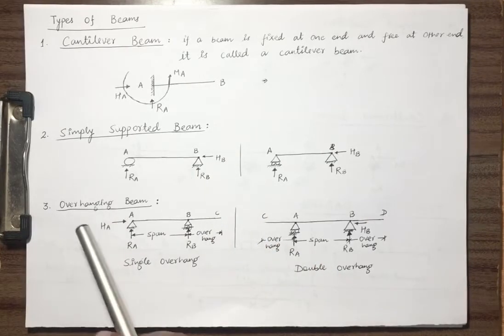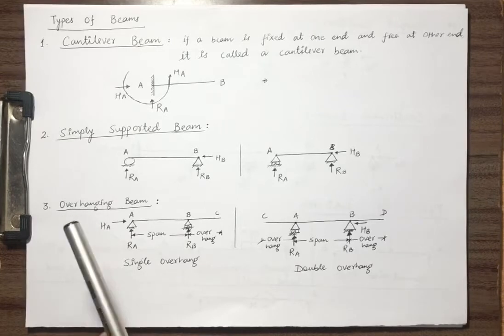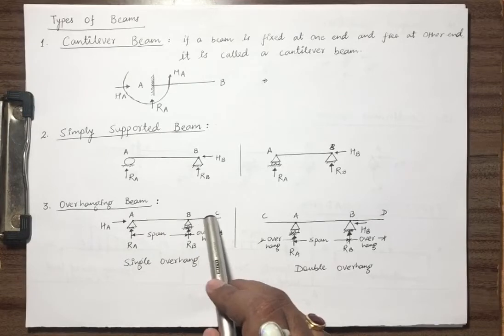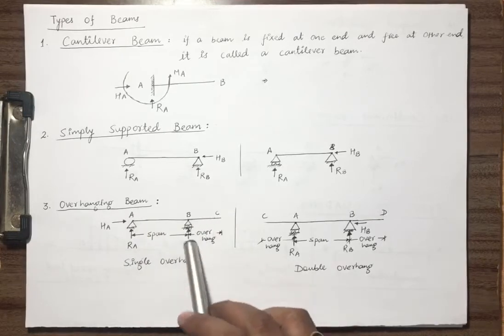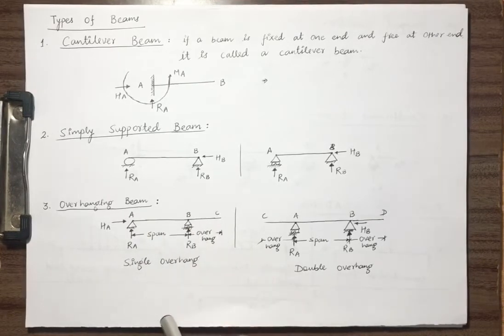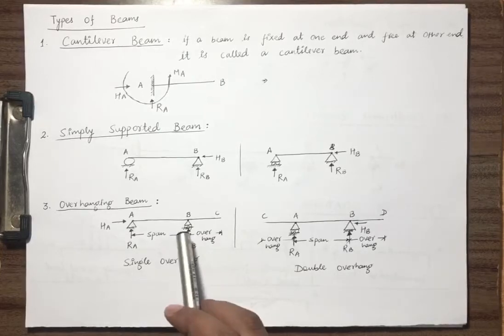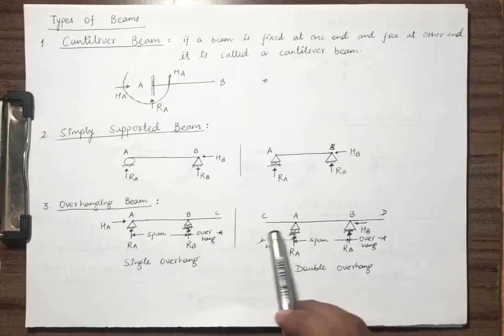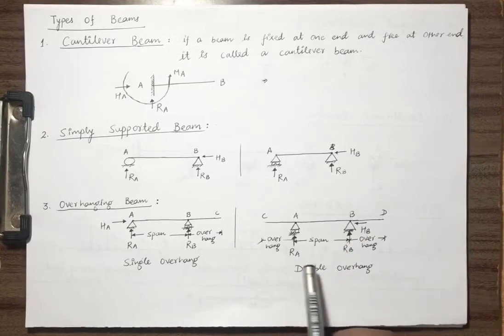Overhanging beam. What is the name? Overhang. So the beam is hanging. This is the main span and this is the overhang span. So the beam overhangs at this support. This is single overhang, meaning only one side has an overhang. If it has overhang on both sides, it will be termed as double overhang.